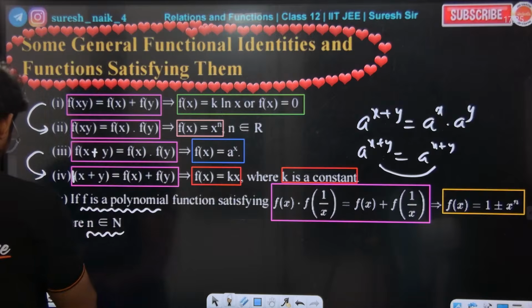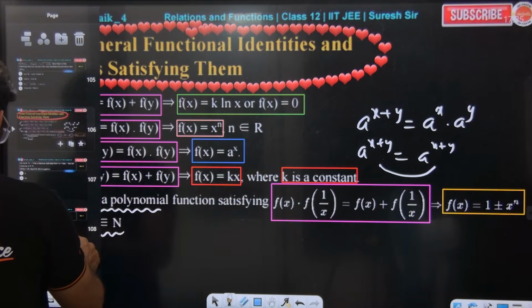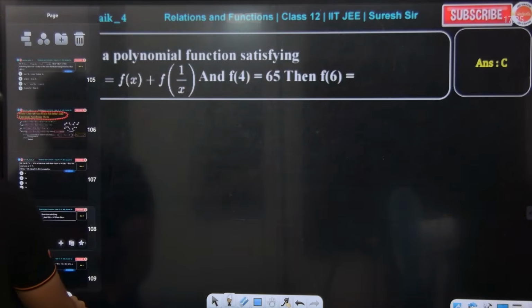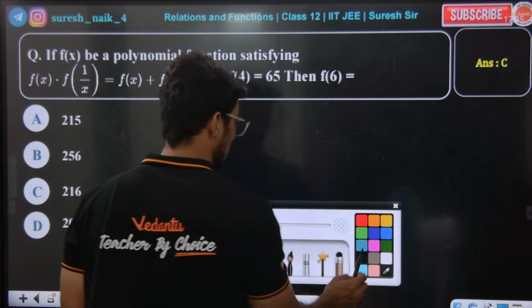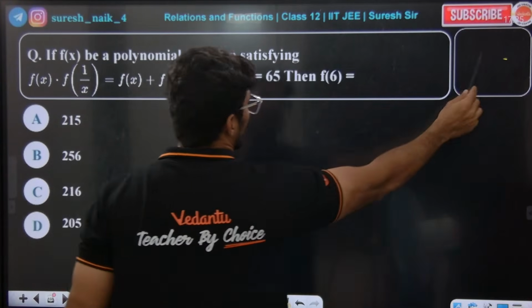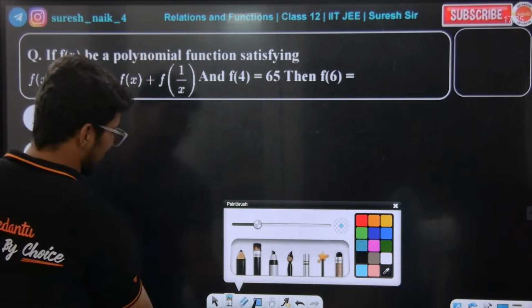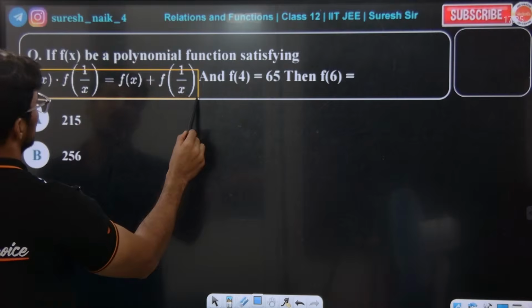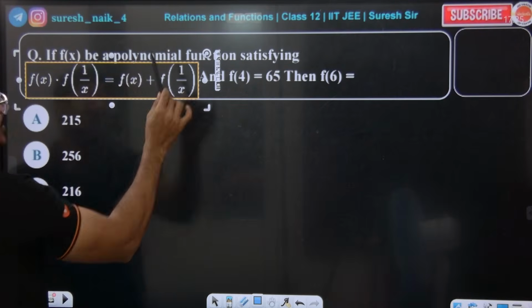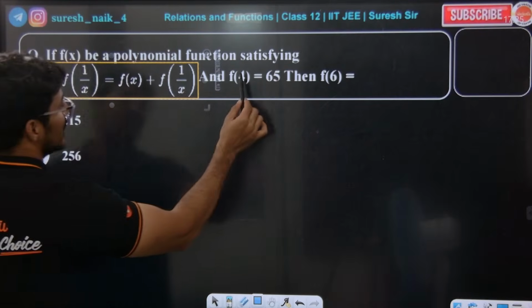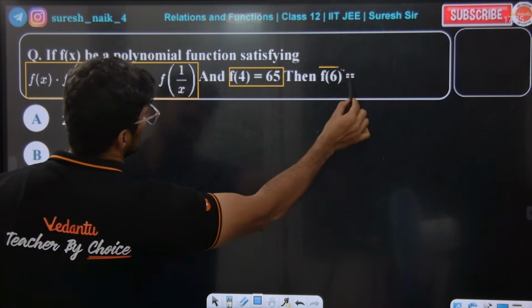Okay, I'll do one simple mains level question. Sir, how do we solve it if it comes like this? Everybody look at the board. Guys, in the question, f of x is a polynomial function satisfying this. Then f of 4 is equal to 65 is given, and they are asking for f of 6.